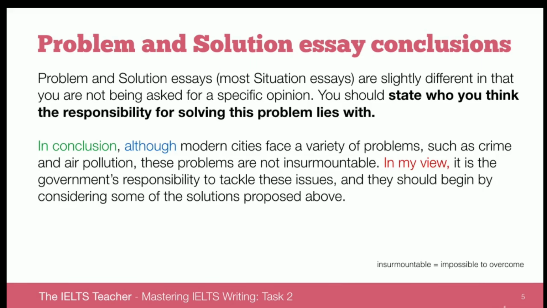In conclusion, although modern cities face a variety of problems, such as crime and air pollution, these problems are not insurmountable. As you can see in the bottom corner there, insurmountable just means impossible to overcome, impossible to tackle. In my view, it is the government's responsibility to tackle these issues, and they should begin by considering some of the solutions proposed above. Again, it's a nice rhythm to the conclusion here, nice and fluent and coherent.